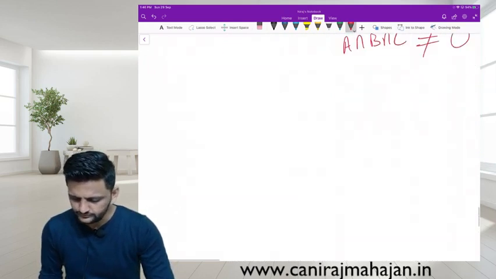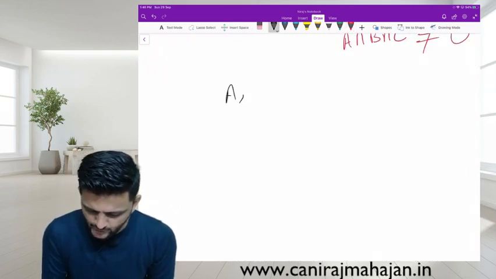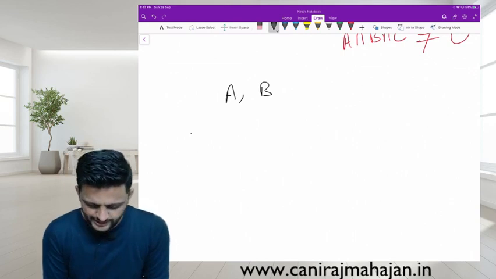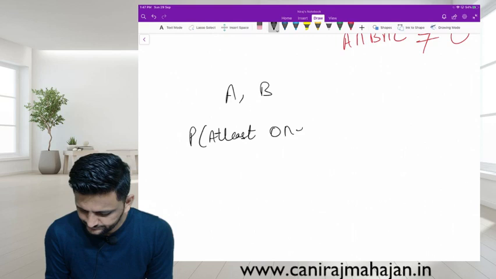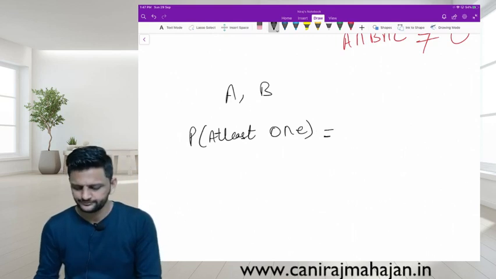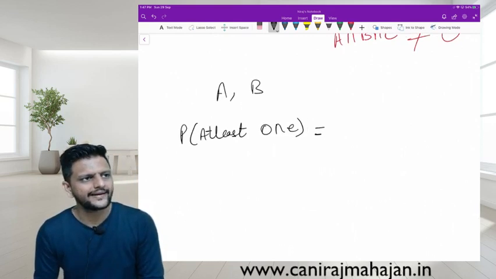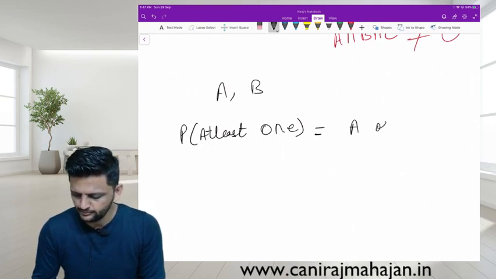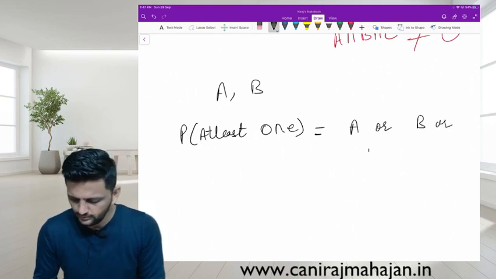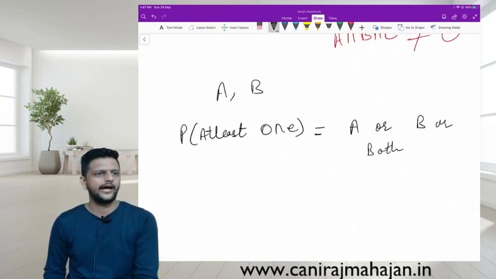Then if there are two events A, B and they say probability of at least 1, what does it mean? What all can happen? A can happen or B can happen or both can happen.